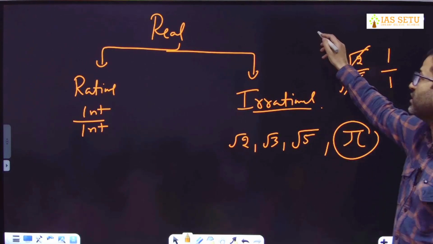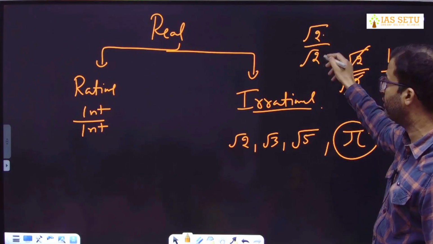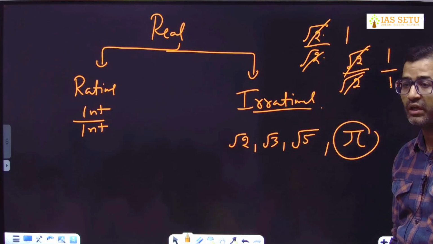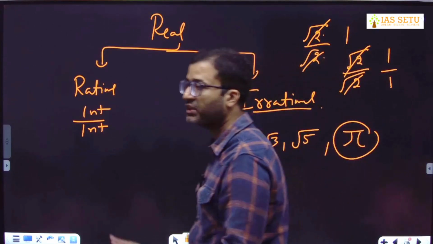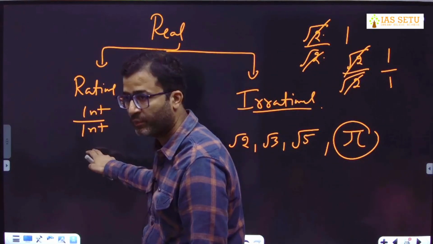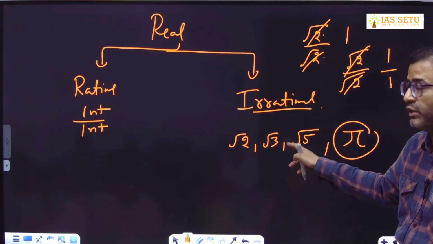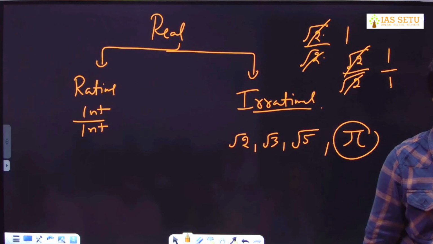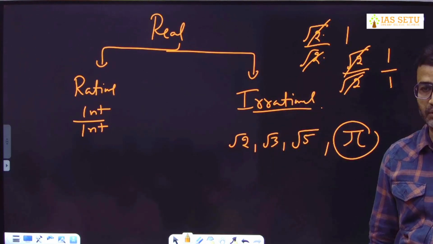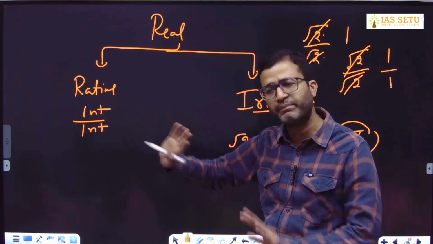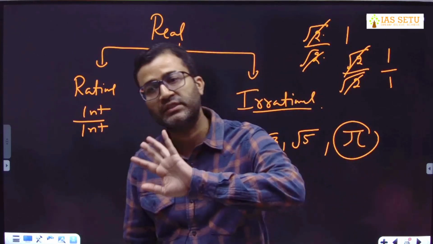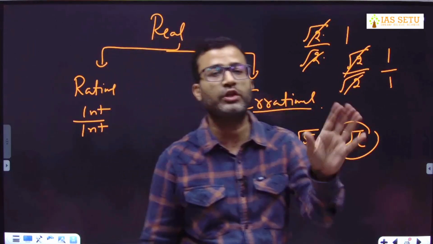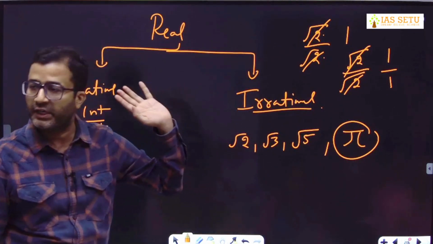You can't say under root 2 upon under root 2 is non-integer upon non-integer, so it is an irrational number. No, you simplify. Then tell me what your result is. After simplification, we will see whether it is integer upon integer or at least one of the numerator or denominator is non-integer. If at least one value is non-integer, it becomes an irrational number. If both are integers, rational. Simple difference. If your numerator is non-integer, or the denominator is non-integer, or both are non-integer, all those numbers are irrational.